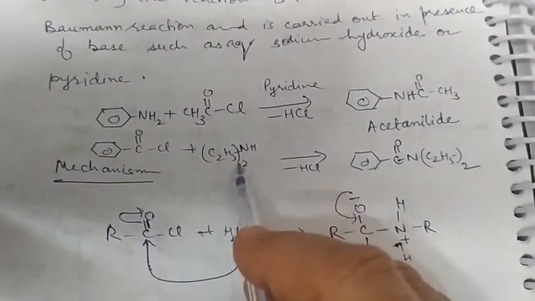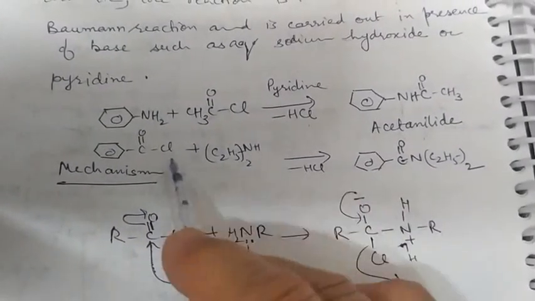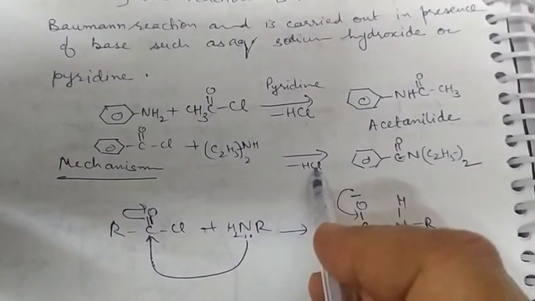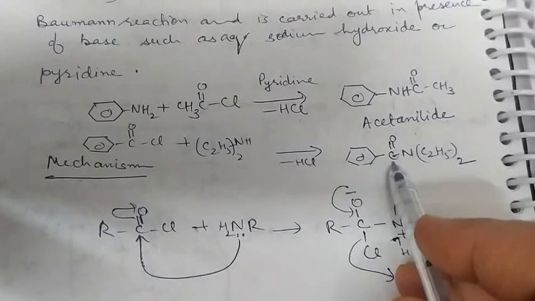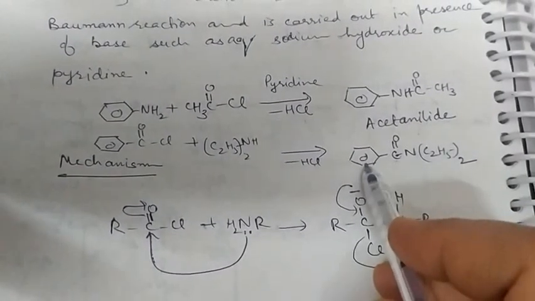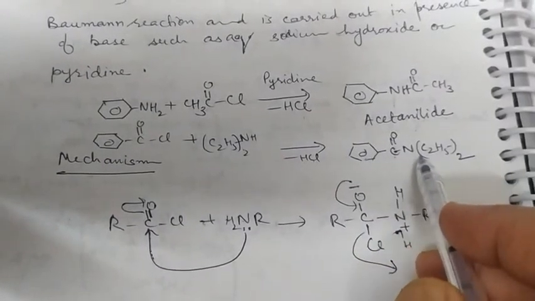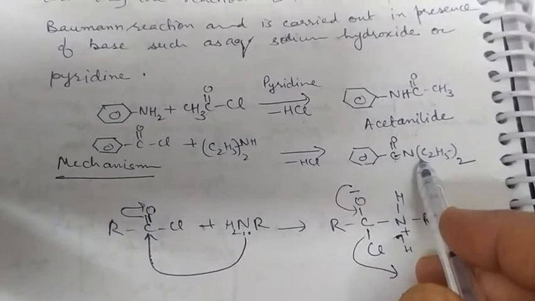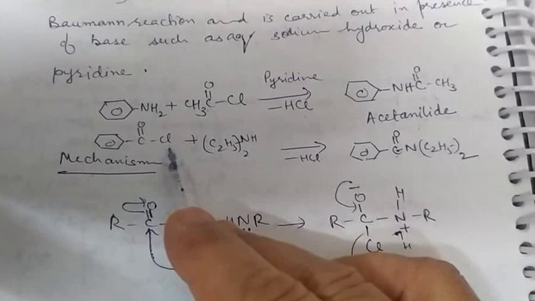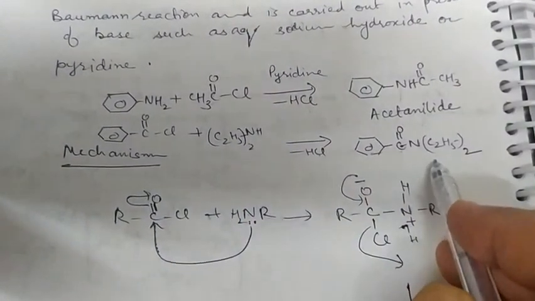When this reacts with a secondary amine, similarly an HCl molecule is eliminated, and with the elimination of HCl, C6H5CON, this H has been removed, this Cl has been removed in the form of HCl, and C2H5 twice.